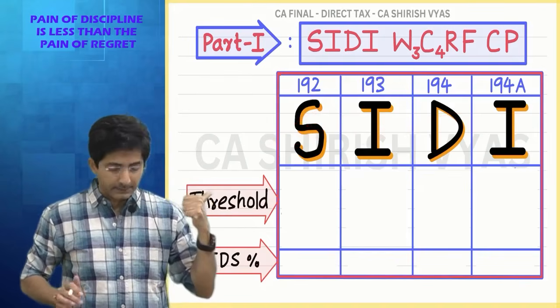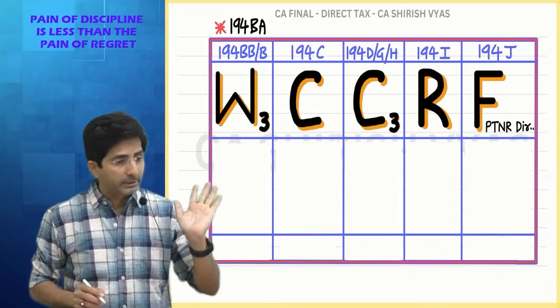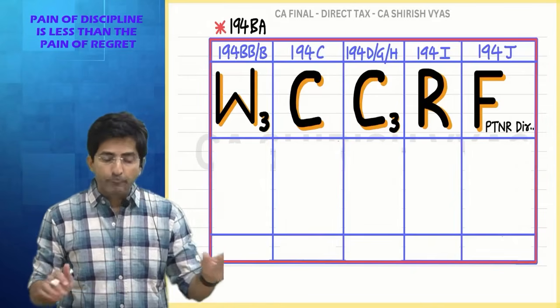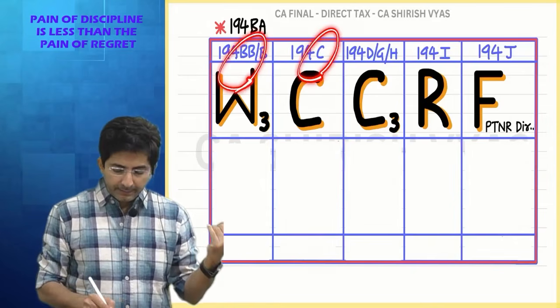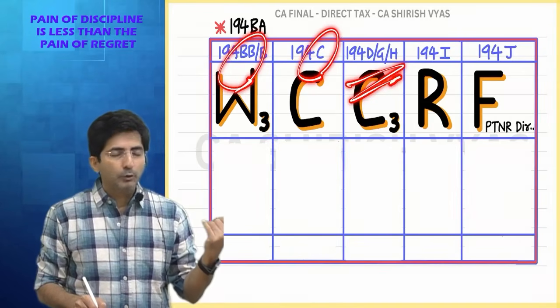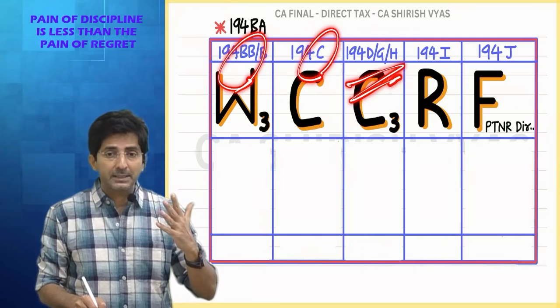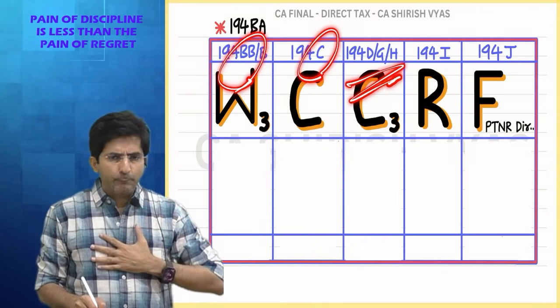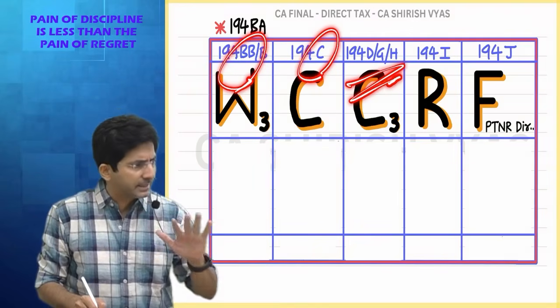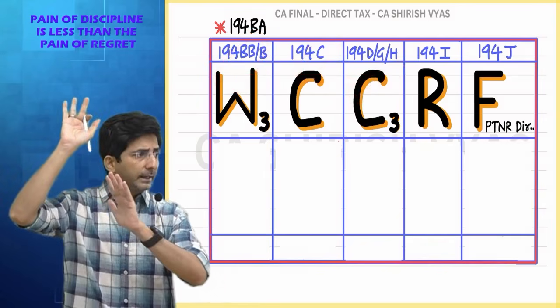See, sections are so nice. 192, 193, 194, 194A. After that, ABCD will start. All are 194. B, C, D, E is missing, because 194E will come in a separate topic: NR taxation. It will come, but alphabetically it has its existence. So feel A, B, C, D, E will come later.